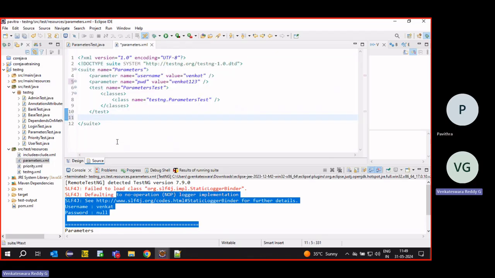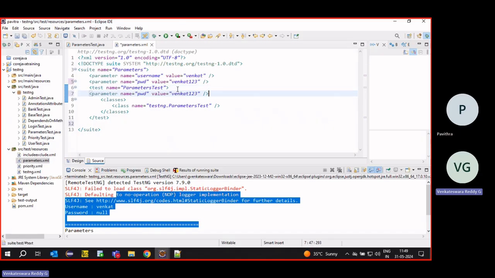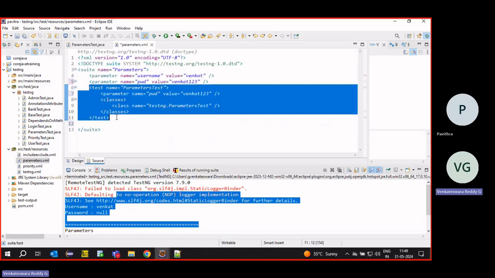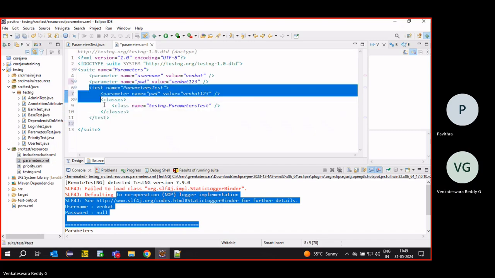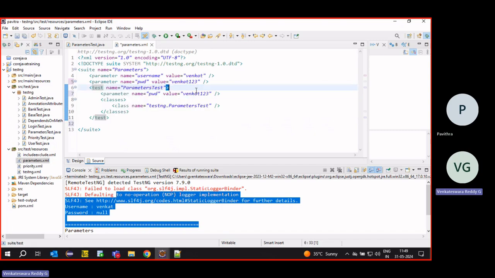Sometimes, suppose I want to use a different password for this particular test case. We can give test-local parameters, which are visible only to this test. Suppose I want to pass admin123, while globally we have given wildcat123.